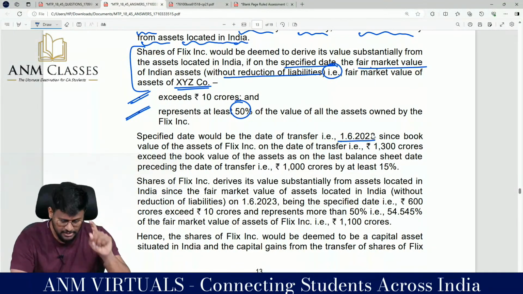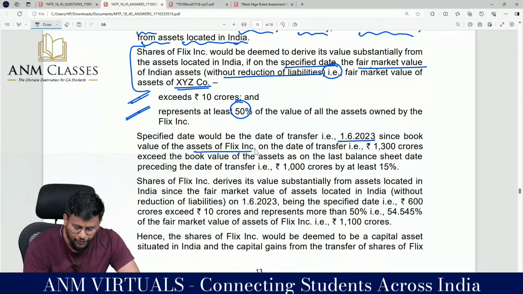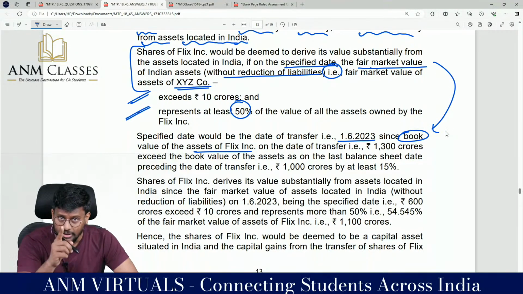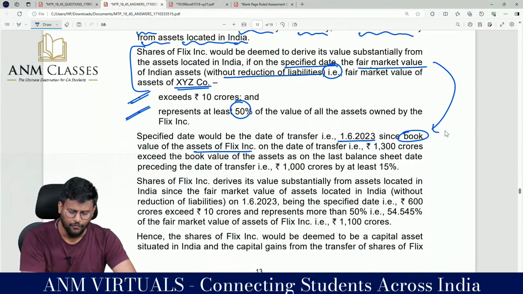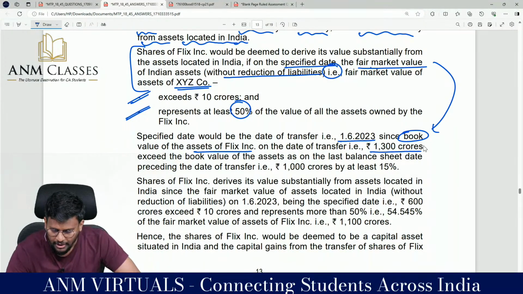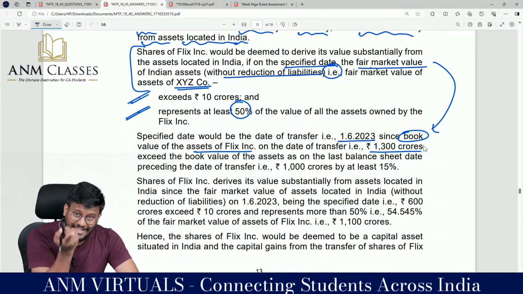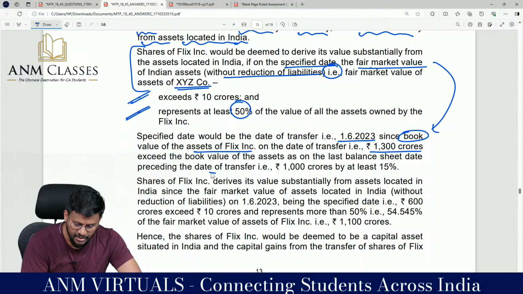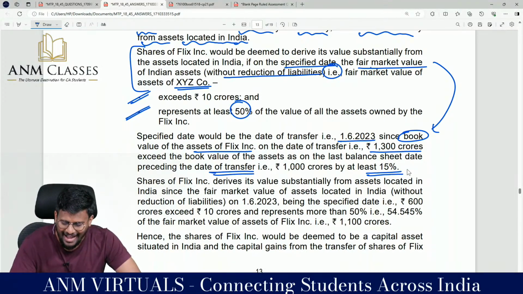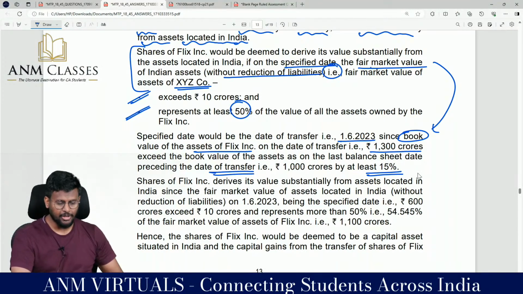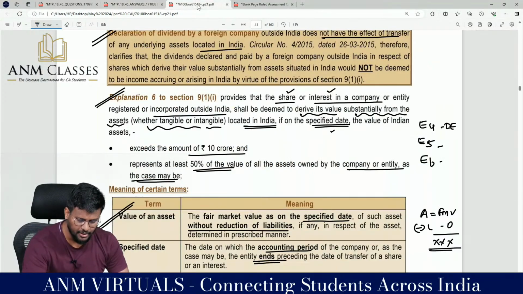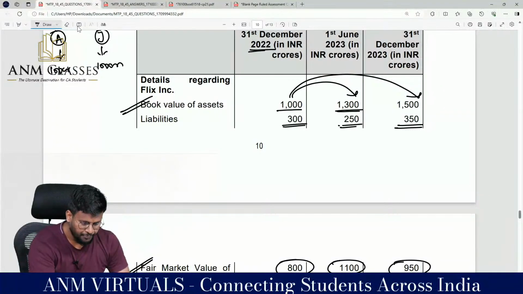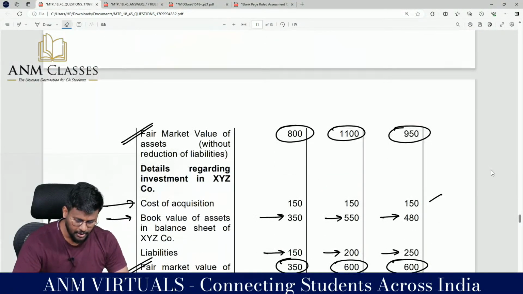Why? Since for the book value of asset of Flix Incorporation, I am not taking the fair market value, I have to take the book value. The book value of Flix Incorporation on the date of transfer, 1300 crores, exceeds the book value of asset as on the last balance sheet date preceding the date of transfer, that is 1000 crore, by at least 15%. Because on the last balance sheet date, it was the book value of the asset of Indian company.